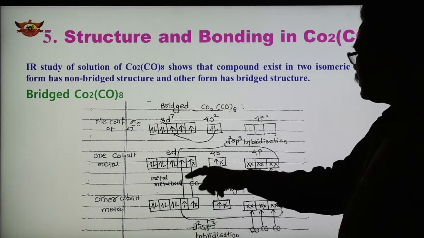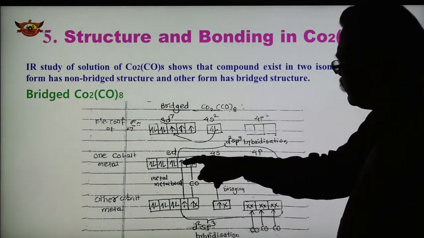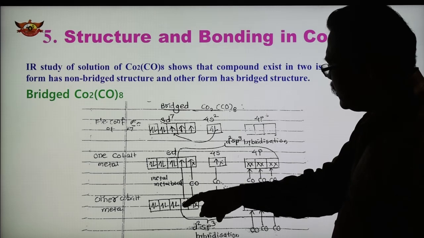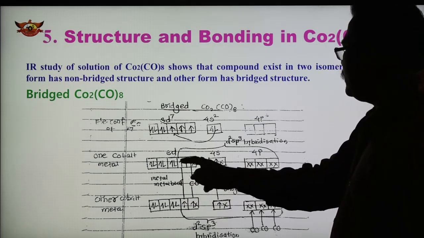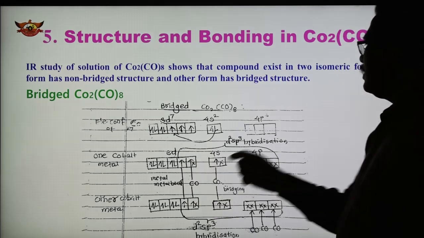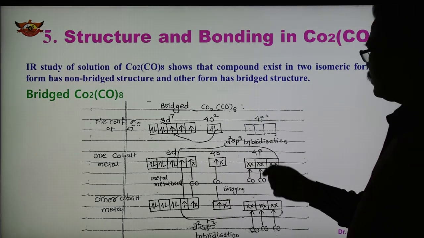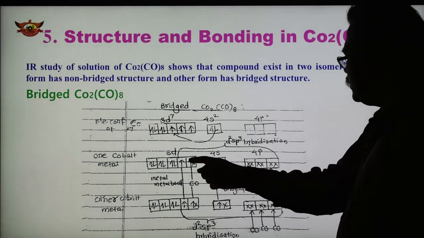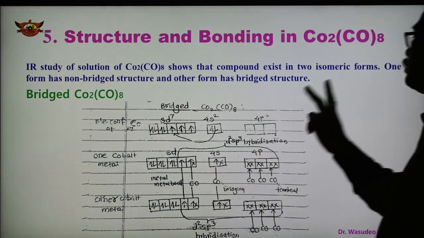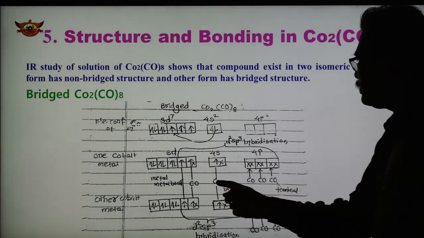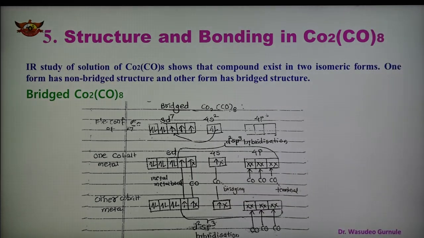And the 3 unpaired electrons present on each metal, one orbital overlaps with the orbital of the other metal, forming the metal-metal bond. So these 2 electrons are involved in formation of the metal-metal, that is the cobalt-cobalt bond. And these 2 orbitals overlap with the electrons of carbonyl, and there are 2 bridging carbonyls. So these are the 2 bridging carbonyls, 3 terminal on each metal. So this is the bridge structure of Co2(CO)8, and the structure of this metal carbonyl is shown.